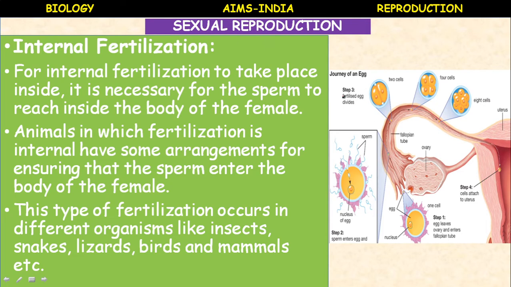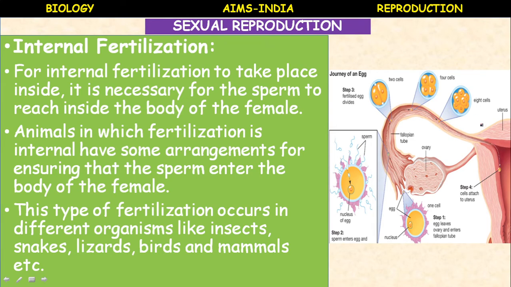In the third step, the fertilized egg divides. Cell division takes place. The journey of the fertilized egg, or zygote: it divides. First it becomes 2 cells, then 4 cells, and further divides to form 8 cells.